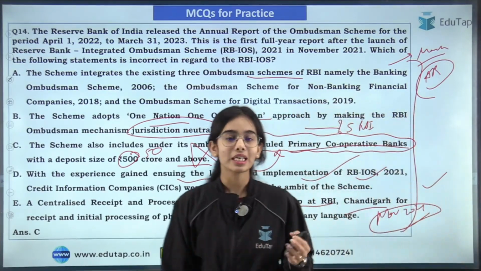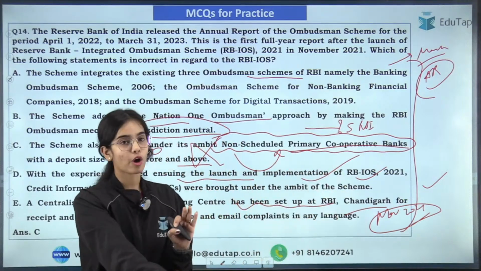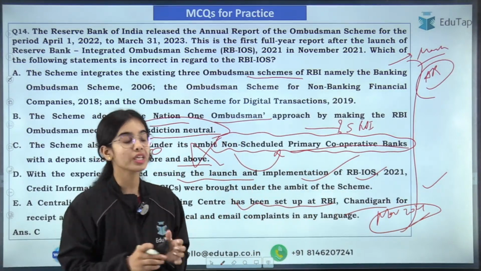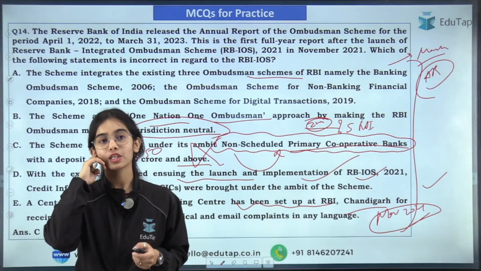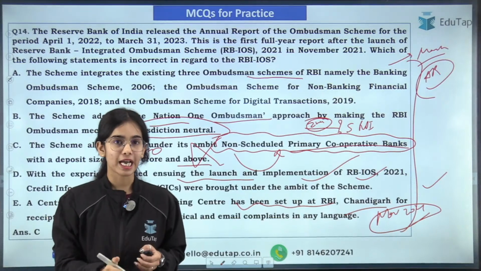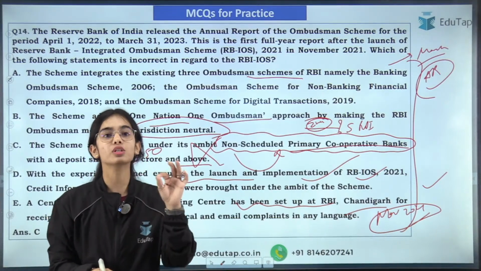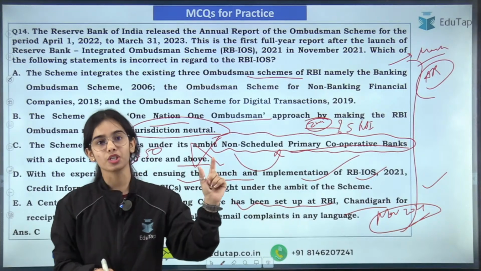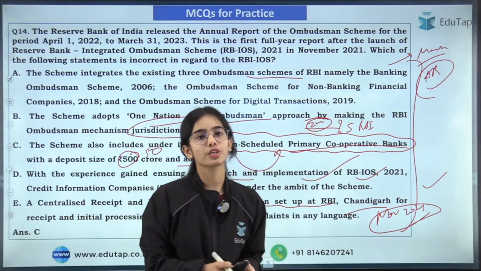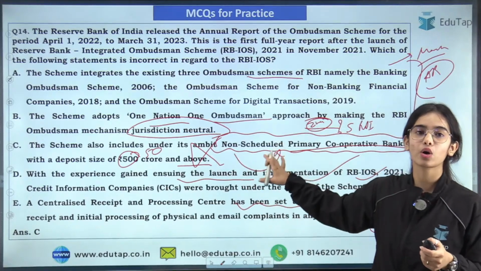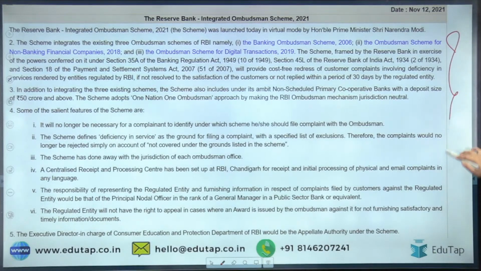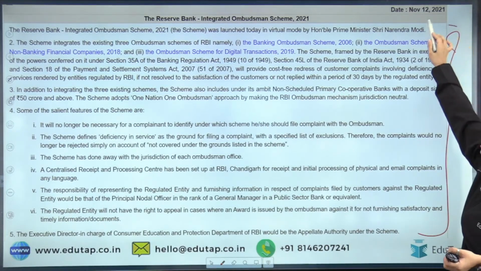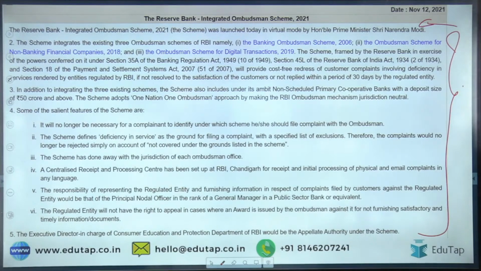Okay, yes, very good. The non-scheduled primary urban cooperative banks are the banks that are not included in the second schedule of the RBI Act. All the banks included in the second schedule of the RBI Act are called scheduled banks. That's why there are scheduled commercial banks, because they are included in the second schedule of the RBI Act. Non-scheduled means they are not included in it. Now I have given you the complete notification regarding the Integrated Ombudsman Scheme, so that you can read its nitty-gritties.